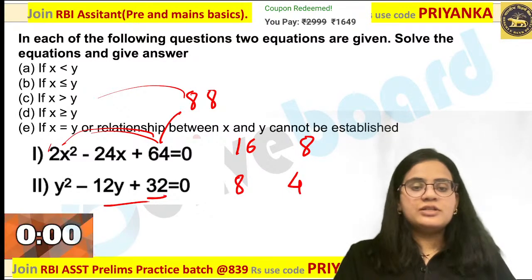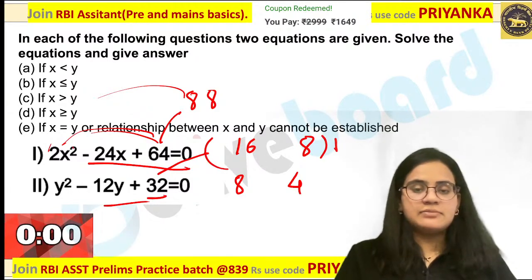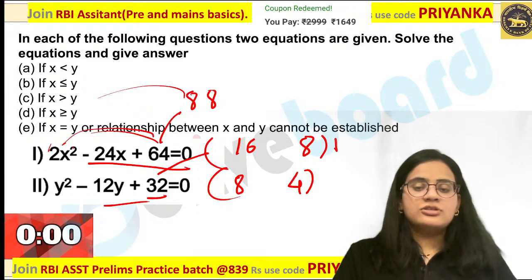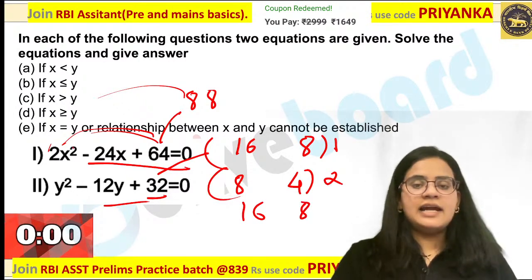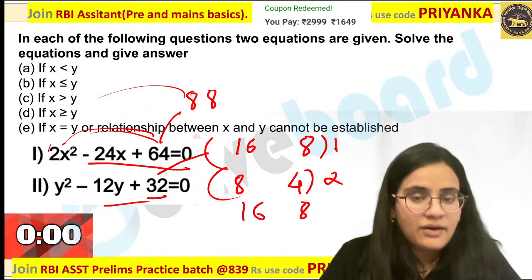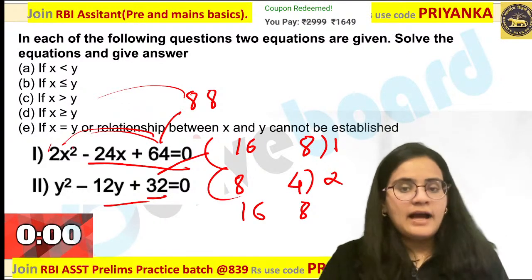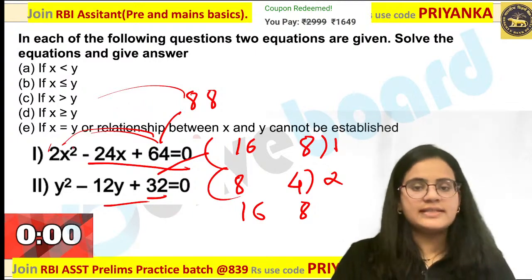Now what you have to do is cross multiply the coefficient. So this is multiplied by 1. This is multiplied by 2 over here. So this will become 16 and 8. This will become 16 and 8 over here. Are you guys getting my point? Have you multiplied the value over here? So this is 16 and 8. This is also 16 and 8.